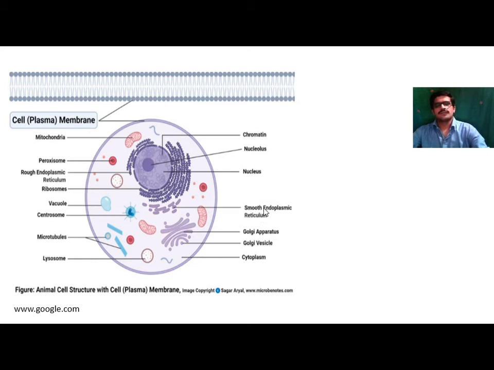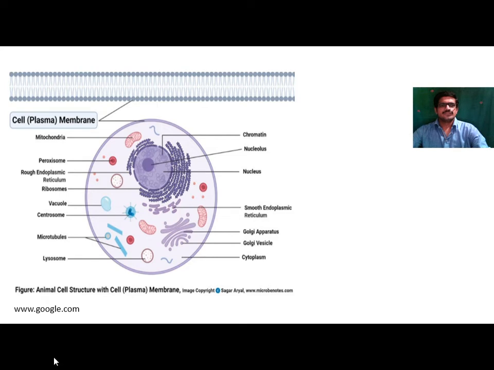In case of plant cell, the structure is chambered due to the presence of cell wall, but in case of animal cell there is only the cell membrane. That's why the structure is somewhat circular in nature. Other than this, there is presence of mitochondria, known as powerhouse of the cell. Then vacuoles are reduced in the animal cell.